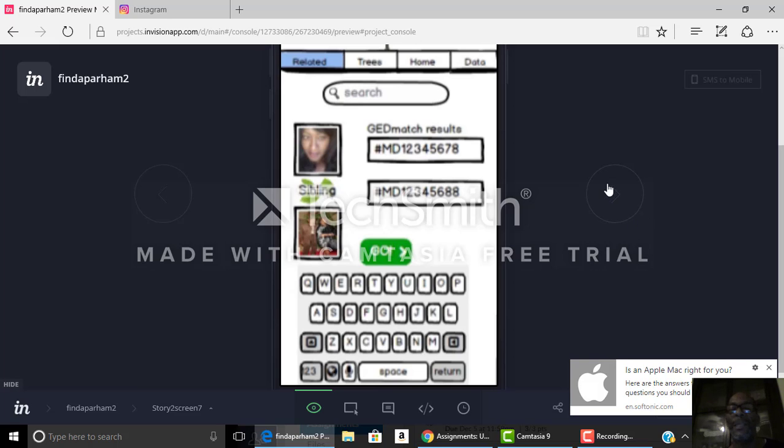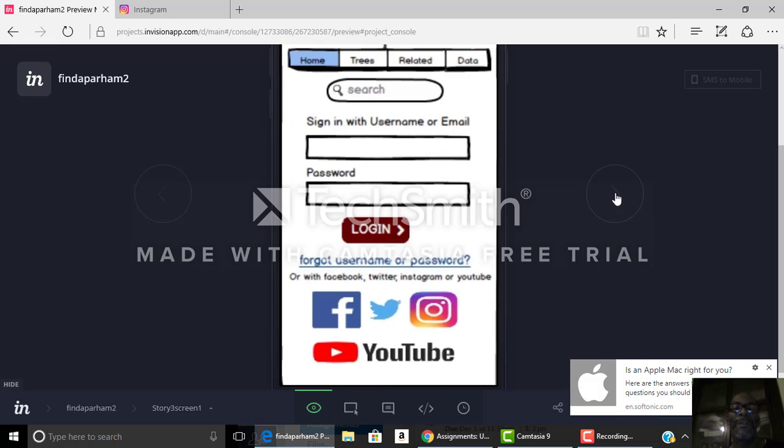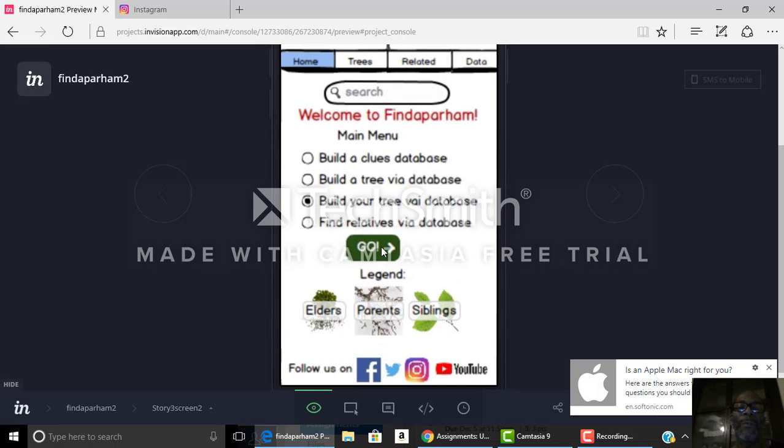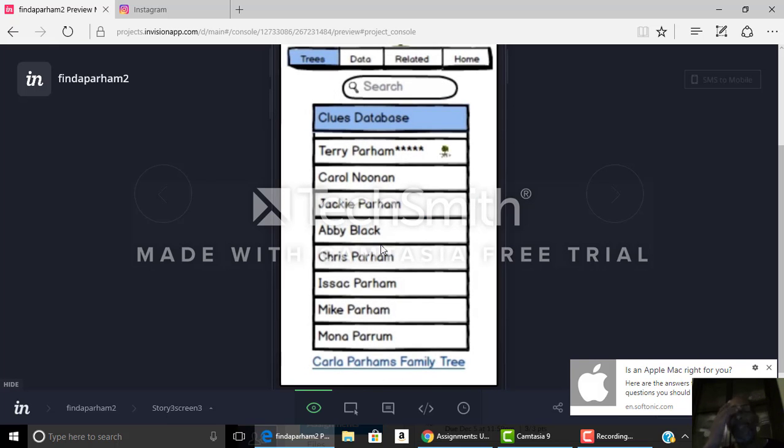Then we're going to go on to the next page, which is going to be Carla building her own tree. So we log in, click build your own tree via database. So we do that. Then this is her clues database that has already been built. The person that she's looking for to add onto her tree is Terry Parham.